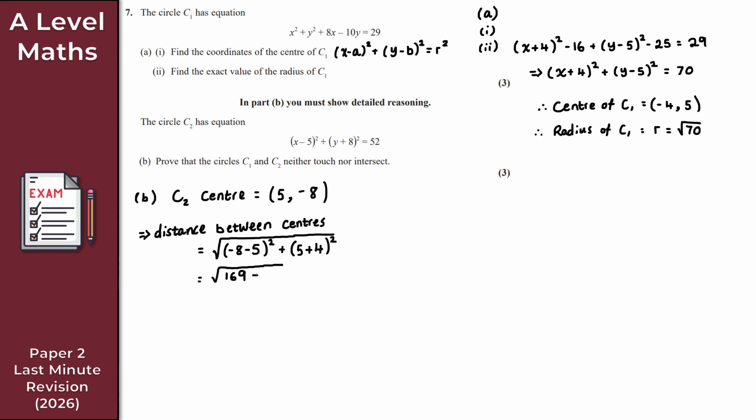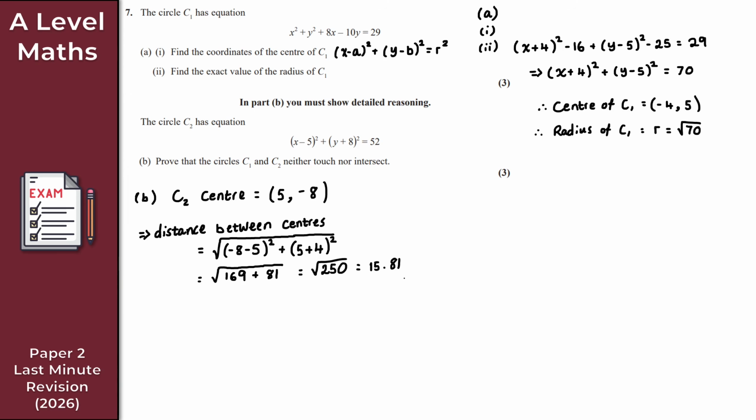So 169 plus 81, that is 250, so the square root of 250. You can simplify that if you want to, but what I will do is write down what this would be as a decimal. You'll see why in a moment. This is 15.81. Just take it like this for now.